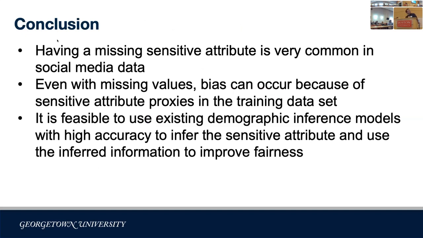So in conclusion, we present missing sensitive attributes in social media. When we use textual data to train machine learning models, the models will be biased because of the sensitive attribute parts in the training features. And then we show that it's feasible and practical to use an existing reliable demographic inference model to infer the sensitive attribute, and then use the inferred information to improve the fairness of our machine learning.